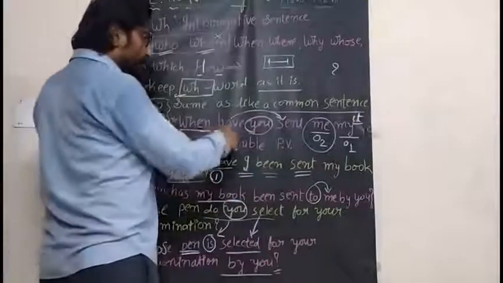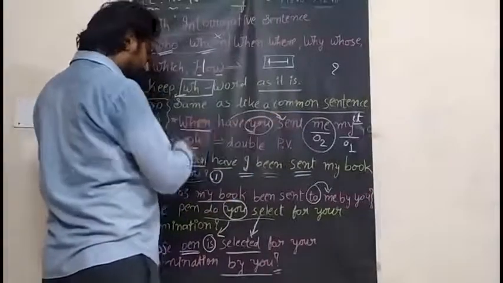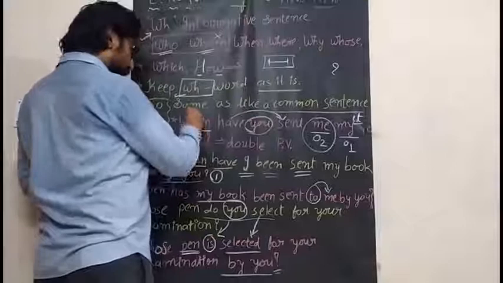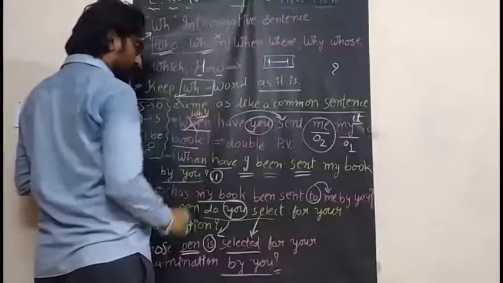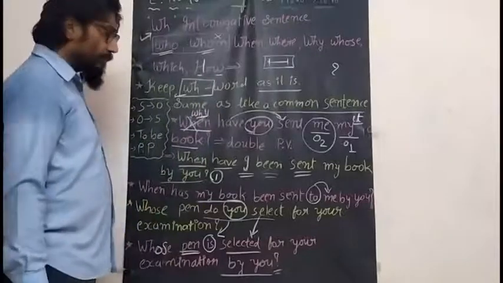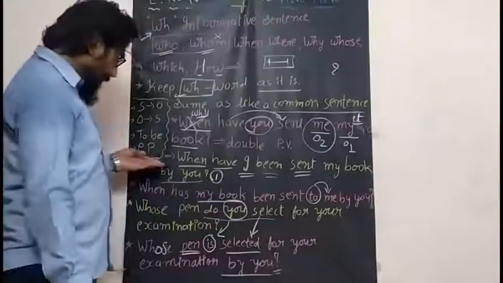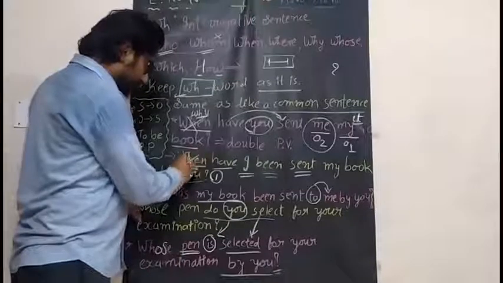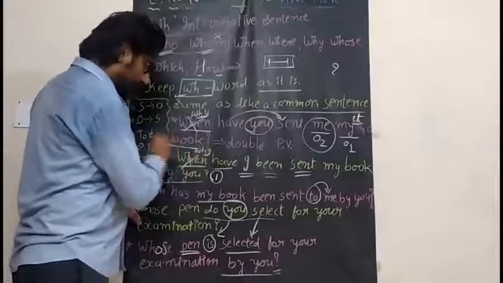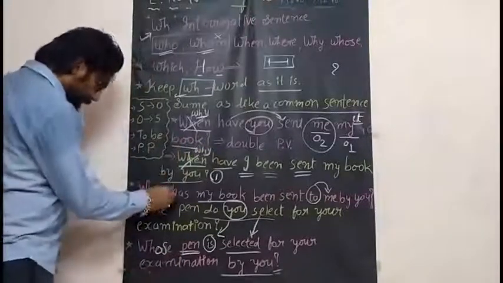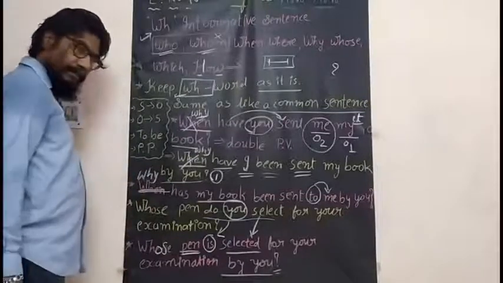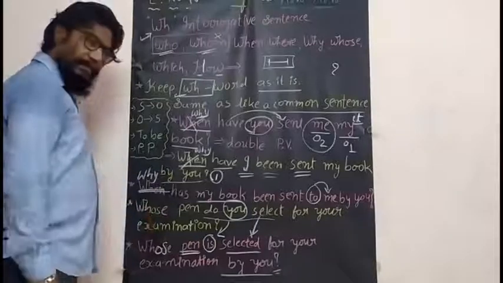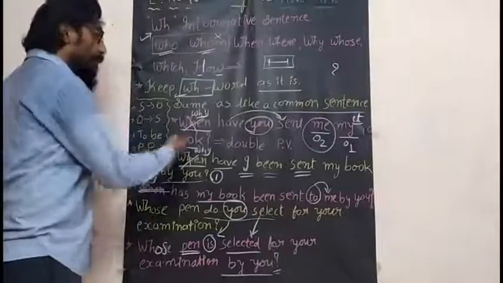Here, when have you sent my book? In place of this when, cross it out and write why. Why have you sent me my book? Simple idea. What you have written here, when, there only you will write why. Here also in double passive, the same, without any change. Here also you will write why. The sentence is one. I have changed the WH word.